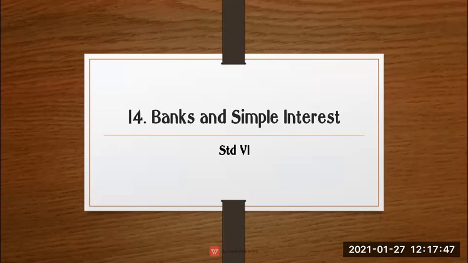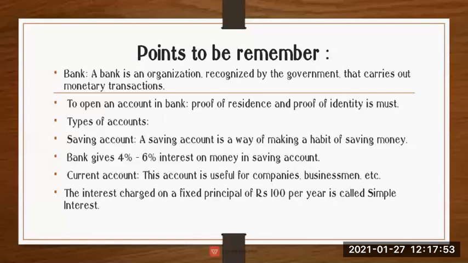Now we will see some points which you have to remember. First, bank: a bank is an organization recognized by the government that carries out monetary, that means money, transactions. Next, to open an account in a bank, we need proof of residence and also proof of identity. It is a must.